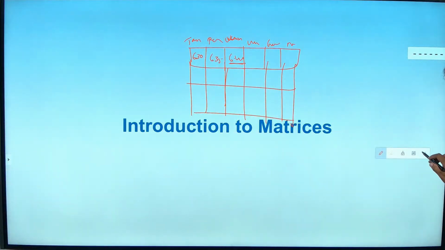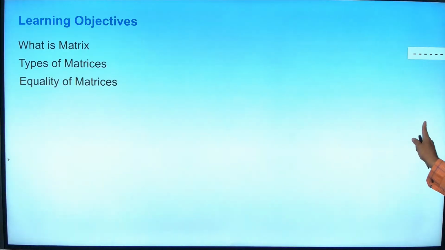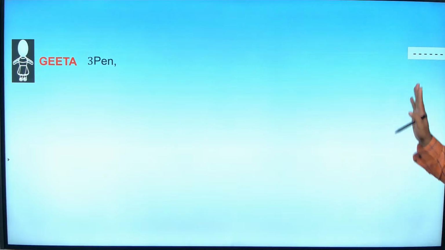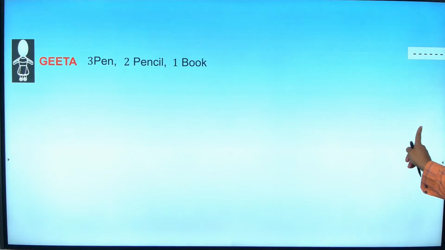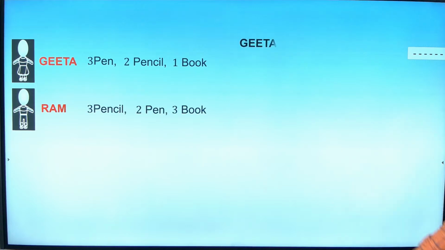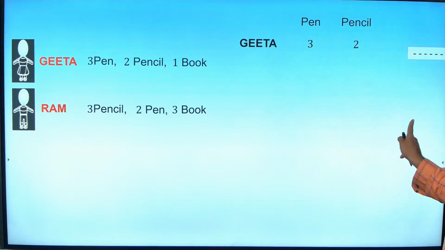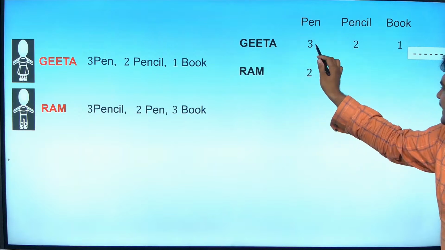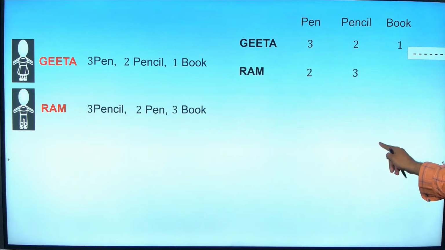Okay, so this matrix. இது சும்மா சின்ன எக்ஸாம்பிள். கீதா கிட்ட 3 பென் 2 பென்சில் ஒரு புக் இருக்குது. ராம் கிட்ட 3 பென்சில் 2 பென் 3 புக் இருக்குது. So how to write it as a thing is, I'll take Geeta, I'll take pencil, pen, pencil and book. So Geeta had 3 and Ram had 2. So this is a matrix.